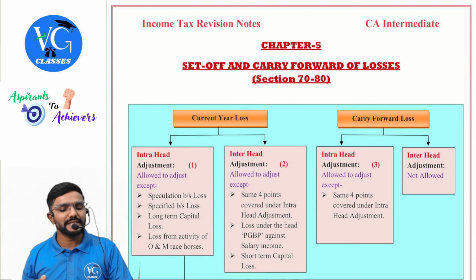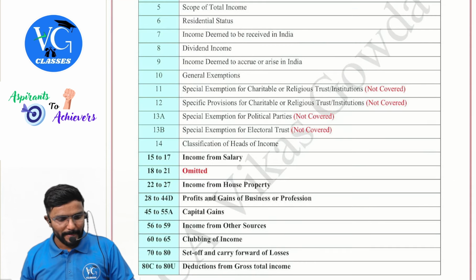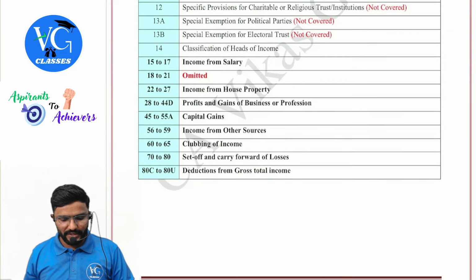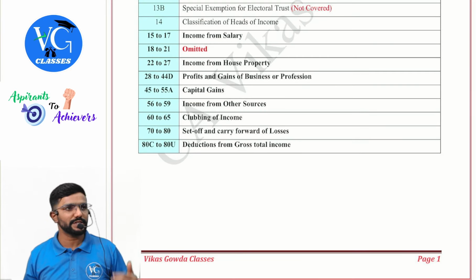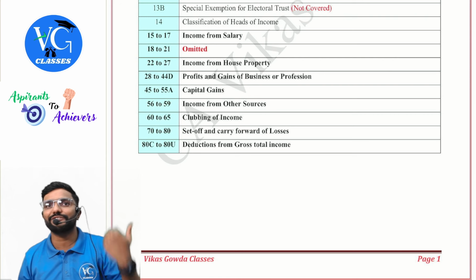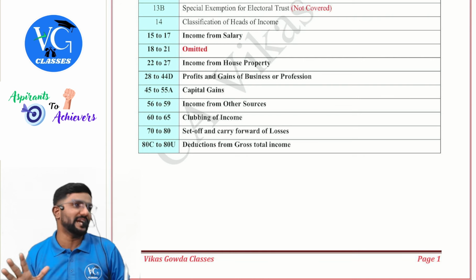Before this, guys, whatever sections we have covered till now is the first page of our revision material. You can observe here what all we have covered. Heads of income we are already done with. I have mentioned till there, that is income from other sources. Then clubbing of income we already did, which is covered in sections 60 to 65. And 66 to 69 is not a part of your syllabus completely.